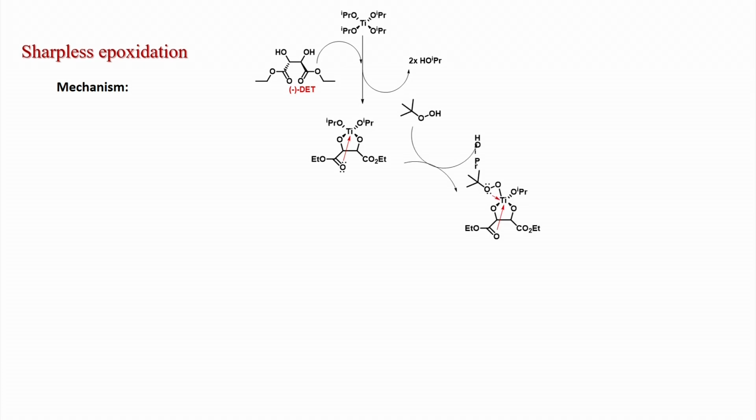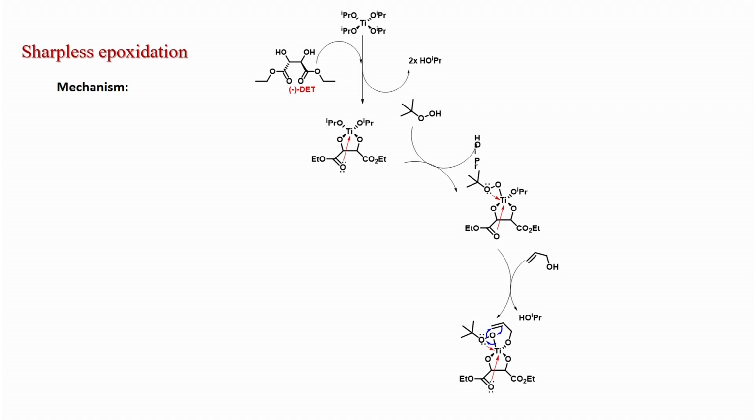So, now tertiary butyl hydroperoxide will attack the titanium, and another isopropanol molecule will eliminate, and you get this compound, where there is extra binding of this oxygen, and this ester oxygen is also possible to bind to titanium. After that, since one isopropoxide is there, another substitution from the allylic alcohol will happen, and this will eliminate another molecule of isopropanol, and your substrate is now bound with the titanium.